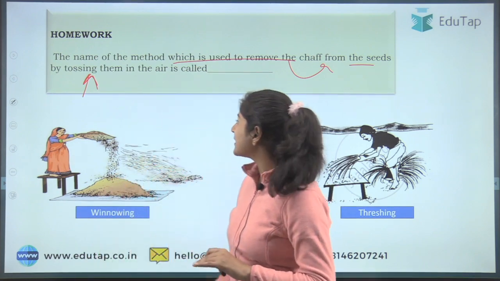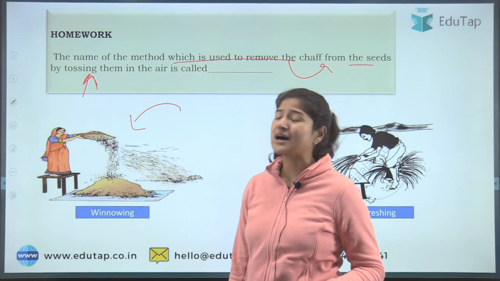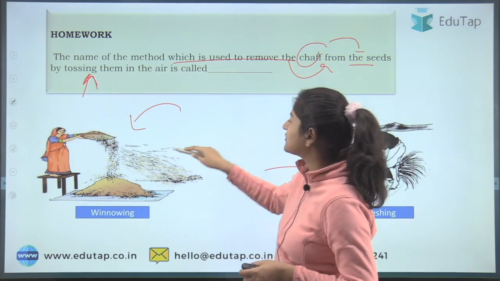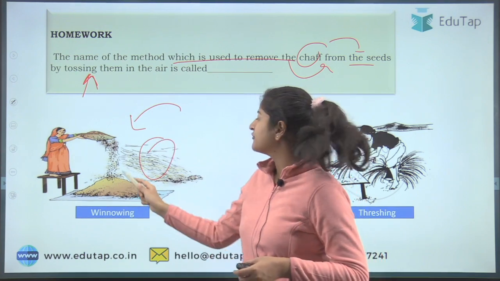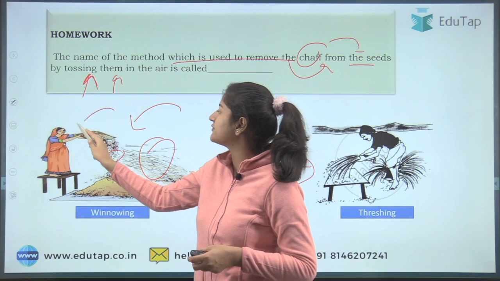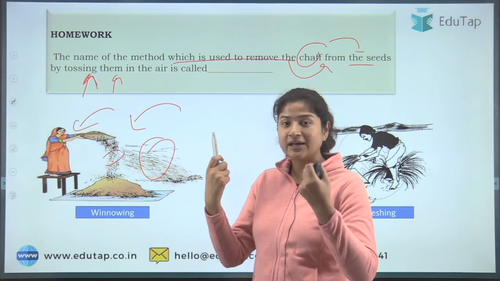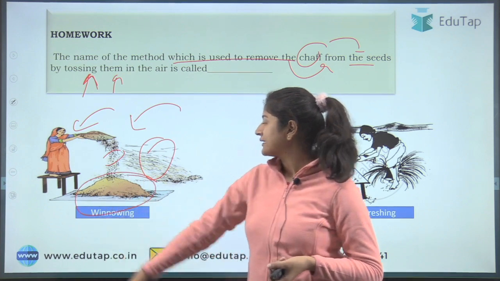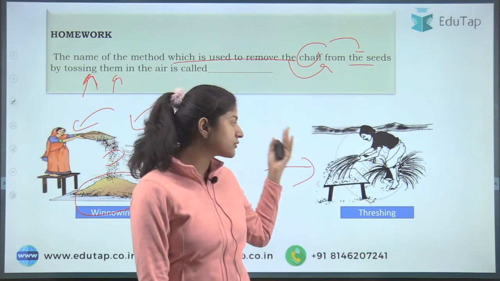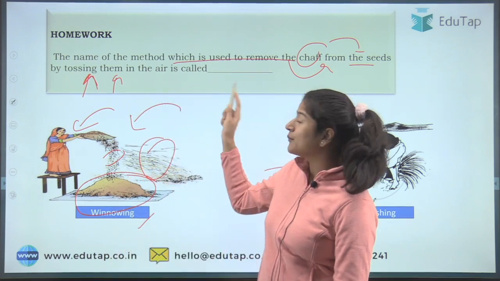So this is the wrong answer. The answer here is tossing. This is so simple to answer. Here the question asks about removing chaff from the seed. What is chaff? The covering of the seed. And it says by tossing them in the air. So the person tosses the grains with the chaff in the air and then collects the grains. So winnowing is the answer, and not threshing. Do you understand? See, this is the thing.